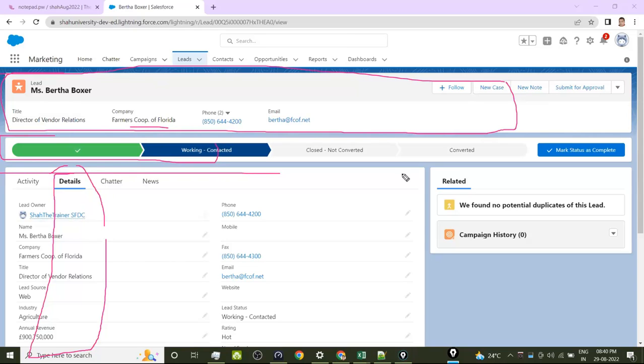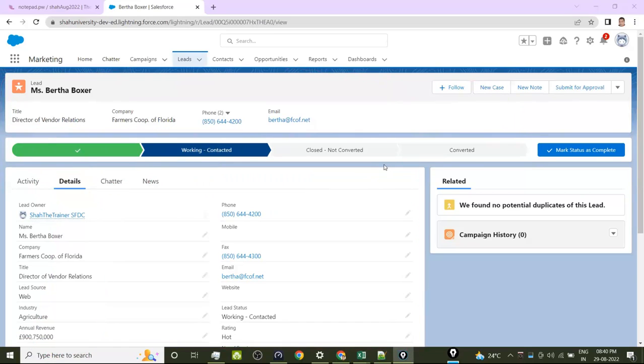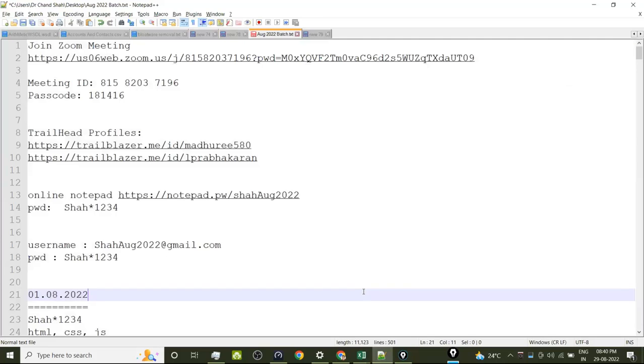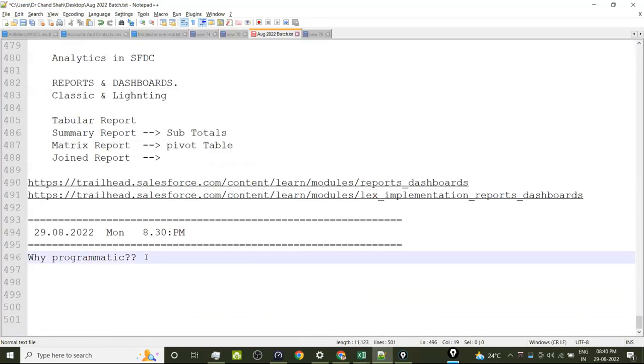This is the tab panel component, tab component, etc. Those things are there. So using those standard Lightning components, you can customize your Lightning pages. Okay. By seeing that, we will move to the next page, that is programmatic.